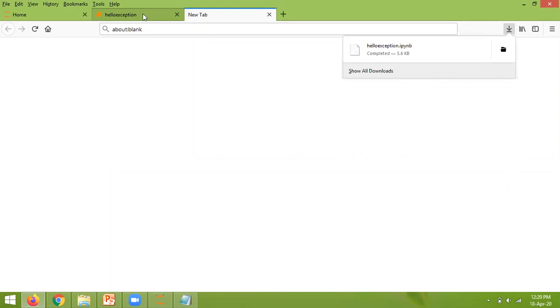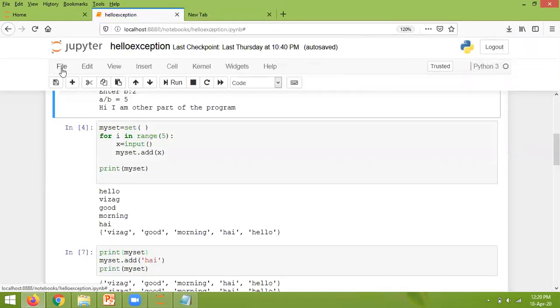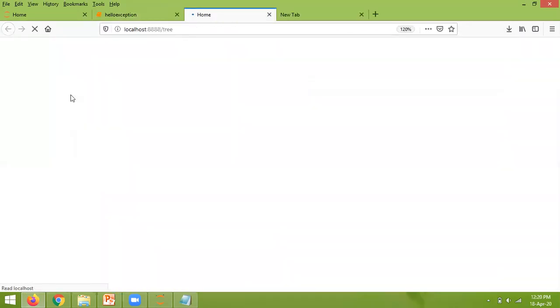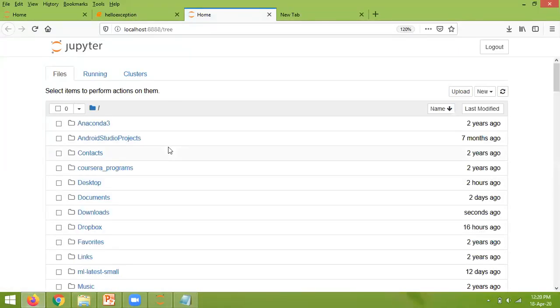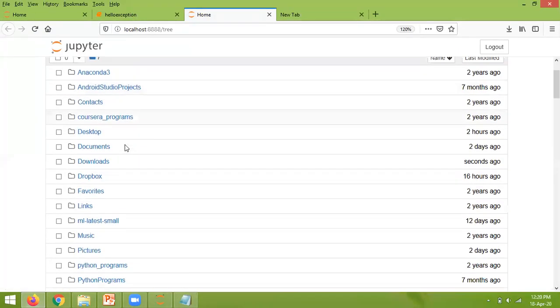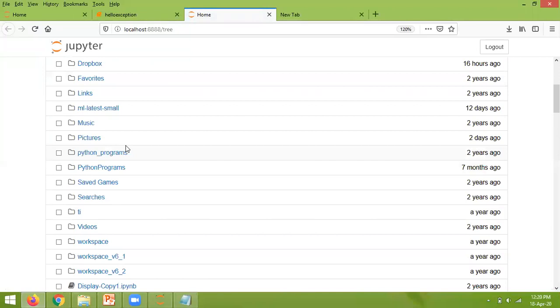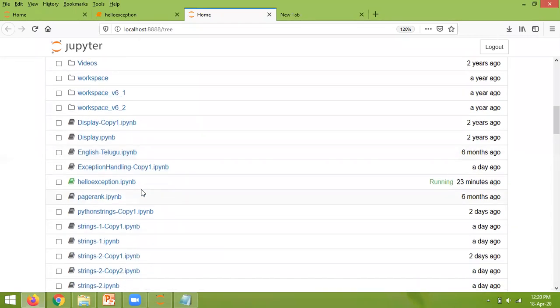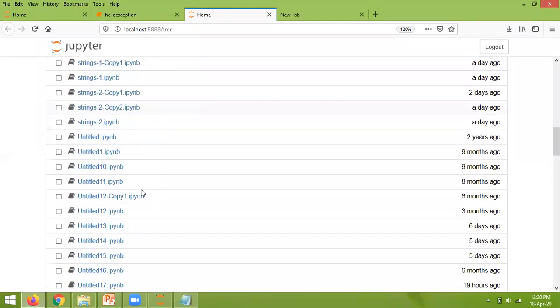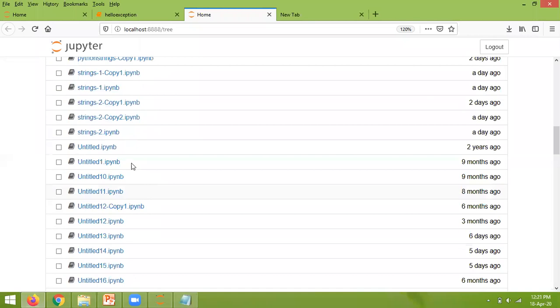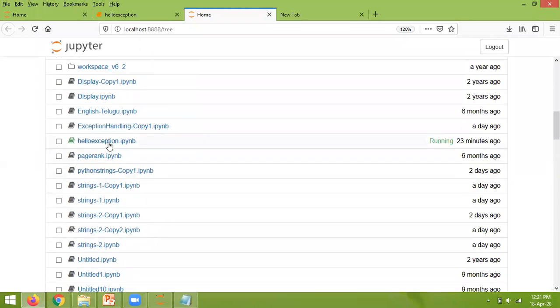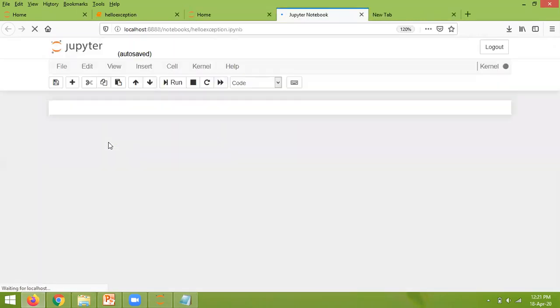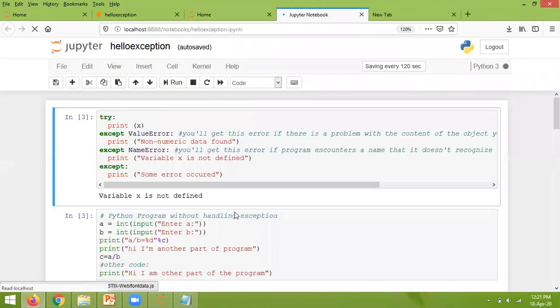Now if you want to open that, you can go with Python open, and by default all of them will be stored here in your workspace. What is the name I have given? Hello exception. Look at this. This is the Hello exception, and if I click on this, automatically the same file will be opened for you.